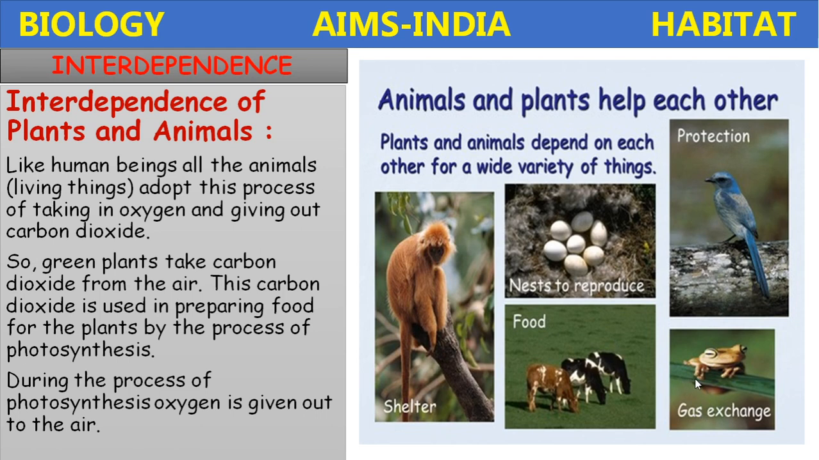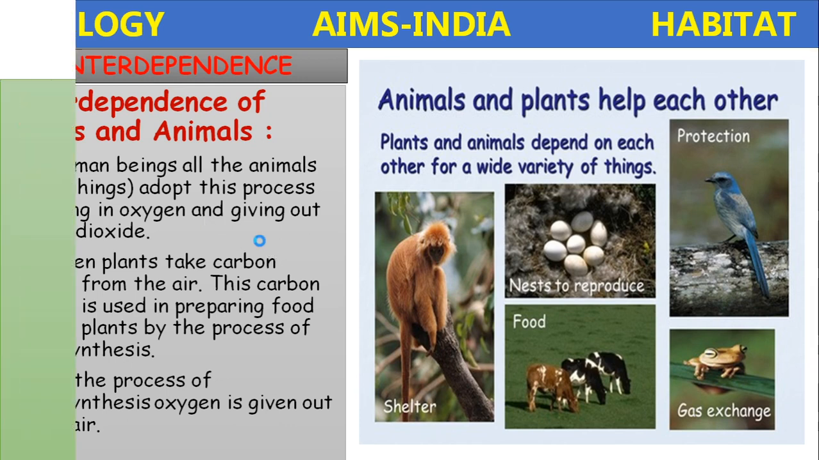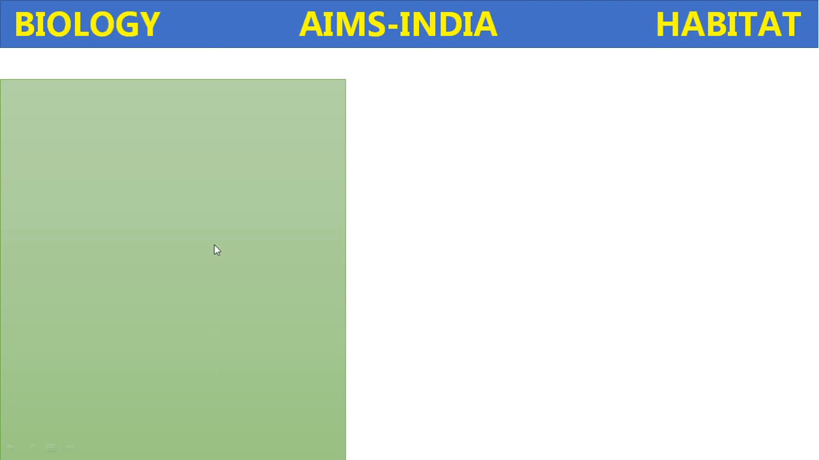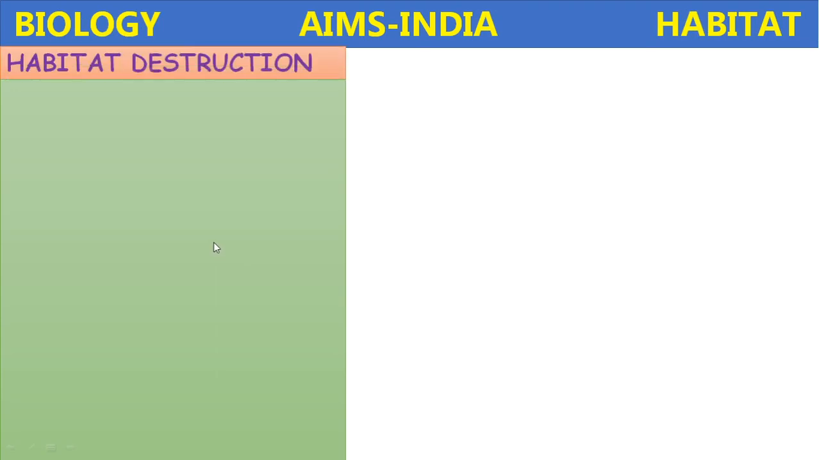The plants release oxygen during photosynthesis, which is absorbed by the animals in the gaseous exchange process. The gas which is released by the animals during respiration, that is carbon dioxide, is used by the plants during the process of photosynthesis. So in this way, plants and animals depend on each other and they exchange the products. In that way, they maintain the ecological balance.